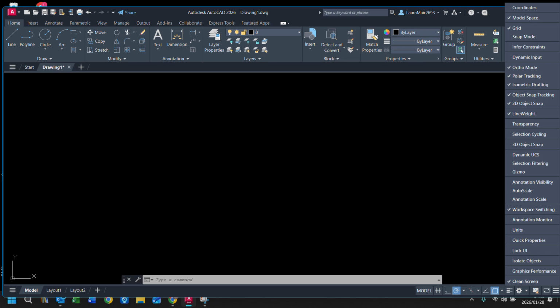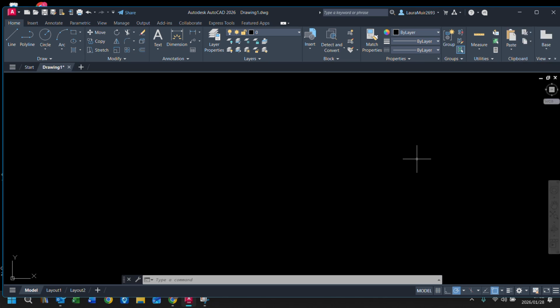So I want model space, grid, ortho mode, polar tracking, isometric drafting, object snap tracking, 2D object snap, line weight, workspace switching, and clear screen. Those are the only things you need to actually see there. That's the only things we really use.